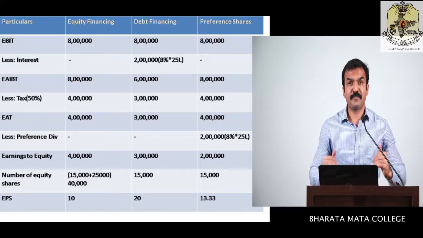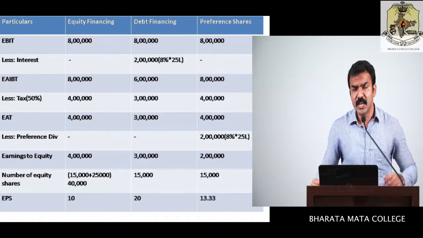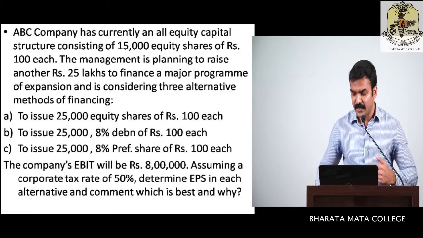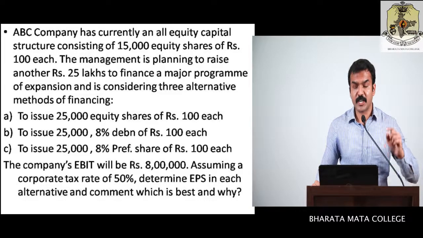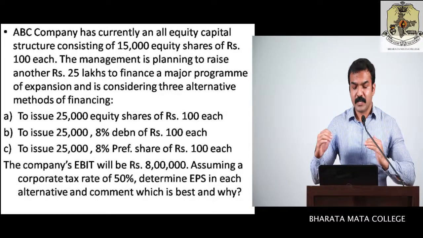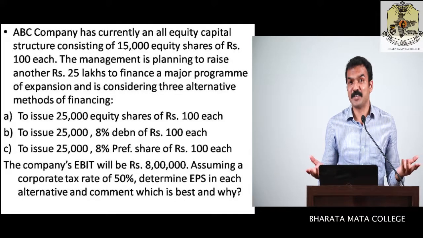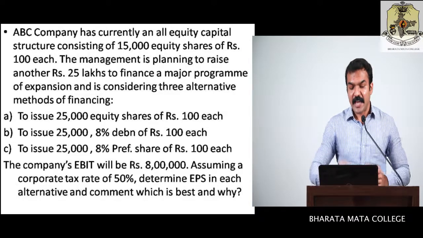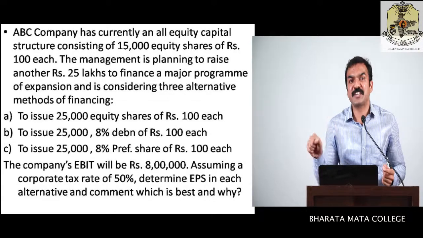And along with this, you can find out the number of equity shares. Now the question is, how do you find out the number of equity shares? If you scan the question again, you can see that it is clearly mentioned. There are 25,000 equity shares for the first option. For the second option, there are no equity shares because they are issuing debentures. So for the second option, that is debt financing, there is no equity. And on the third option, it is preference, not equity again. So again, equity shares are 0.